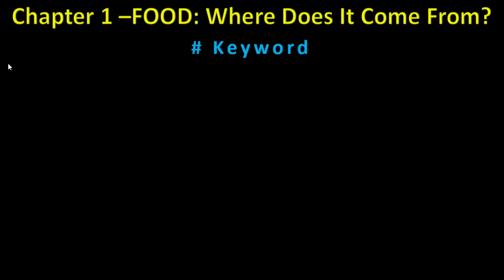Let us study the keywords now. First keyword is ingredients. What do you mean by ingredients? Ingredients are nothing but items, different items. Generic word, items. The context here is we are talking about food.